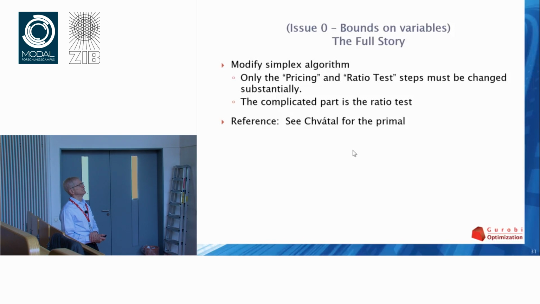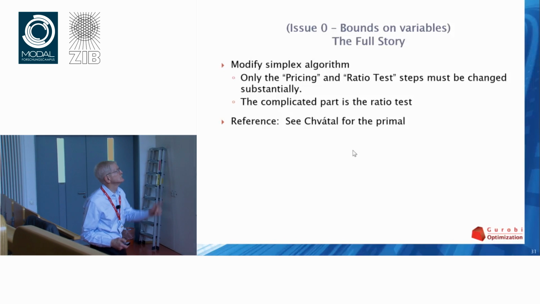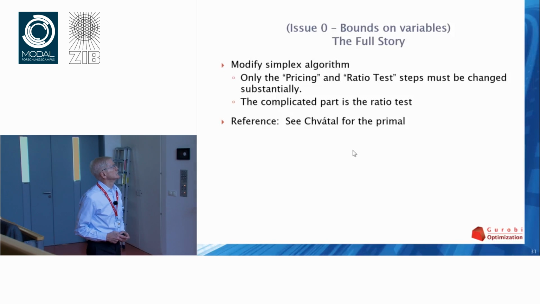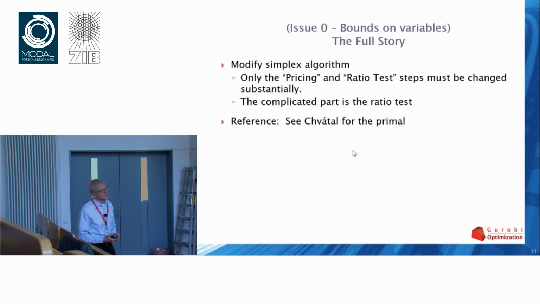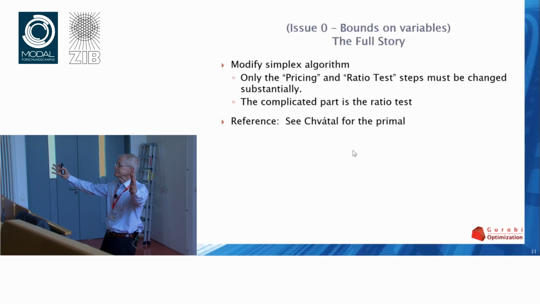So, bounds on variables, the full story. This can't be true. I'm sure I'm not going to tell the full story. Starting to sound like a politician. So, modify simplex algorithm. Only the pricing and ratio. Oh, yes, I know what this is. So, okay. So we've got bounds.